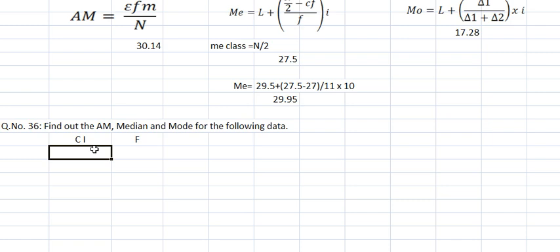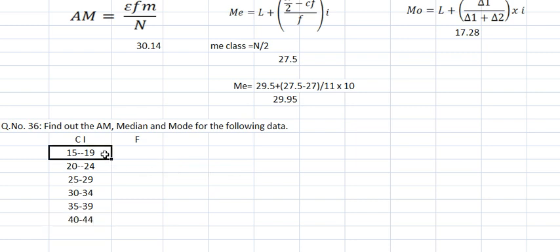Now what is your class? For example, 15 to 19, 20 to 24, because there is a difference of 5. Then 25 to 29, then 30 to 34, 35 to 39, 40 to 44.